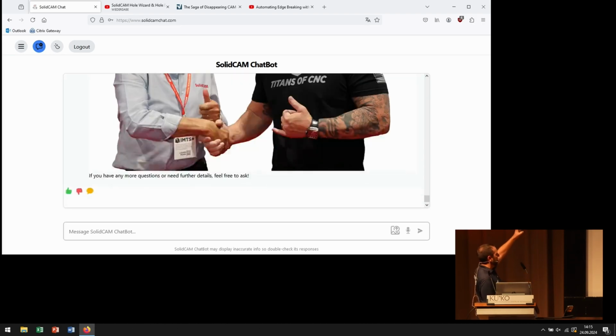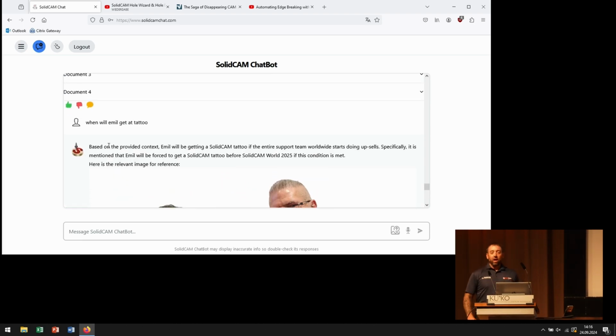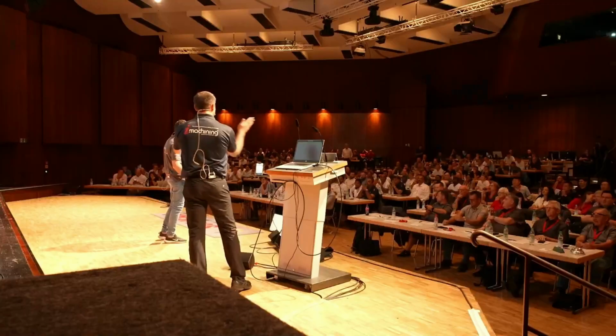And if you guys can't read it, what we got right here is SolidCAM worldwide. Emil gets upsells from tech support worldwide. He is going to have a SolidCAM tattoo up here on stage in 2025, next year. But I need all of you guys to push forward to it. So all the technical staff are pulling hard towards those upsells so Emil can get his lifelong tattoo.